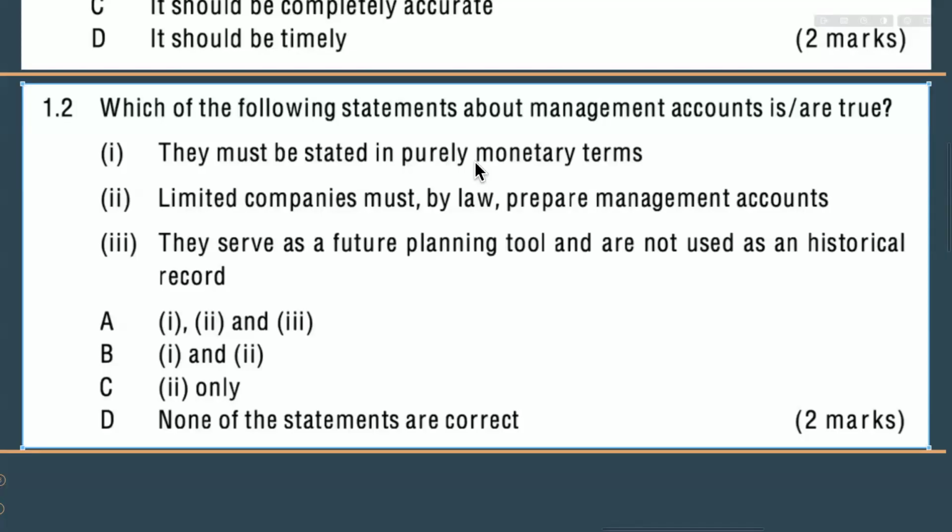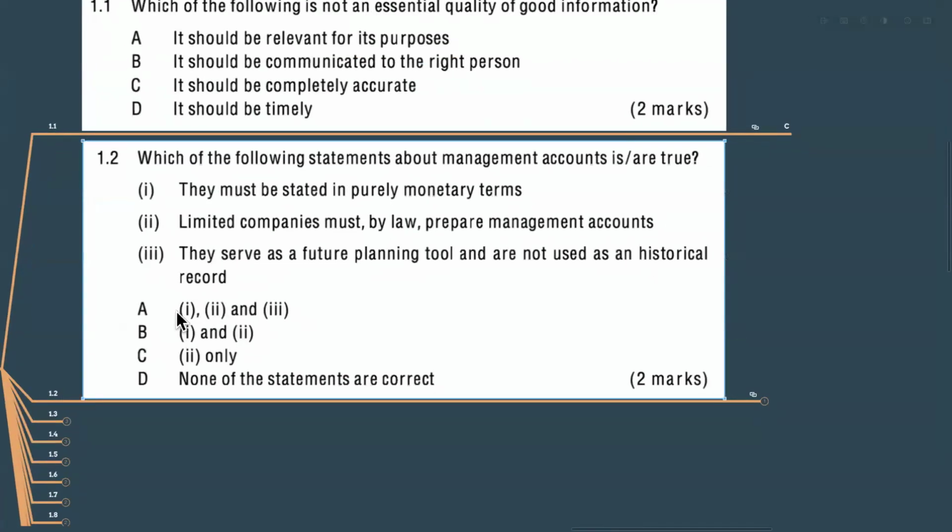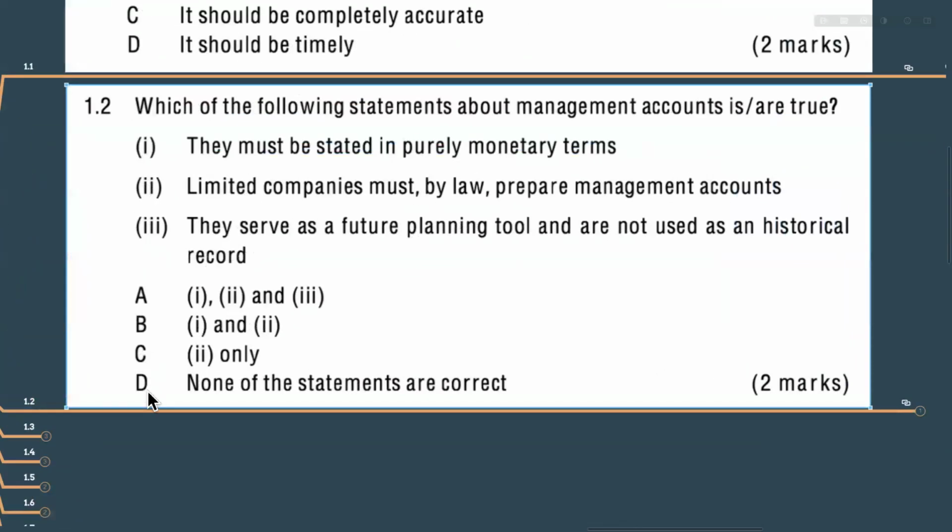So if the answer has the first part, the Roman number 1, it's wrong, right? So A we cannot choose because Roman 1 is there. And B we cannot choose. So the answer has to be within C or D. We have eliminated A and B, right? So let's move on. Limited companies must by law prepare management accounts.